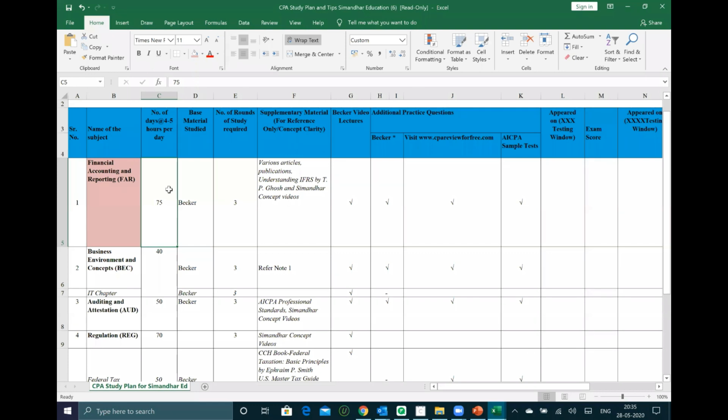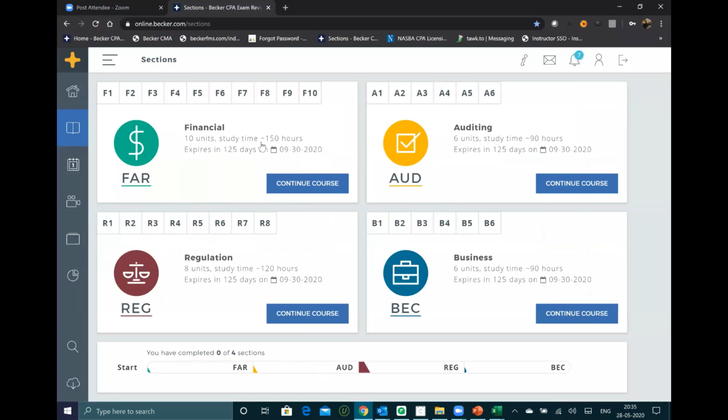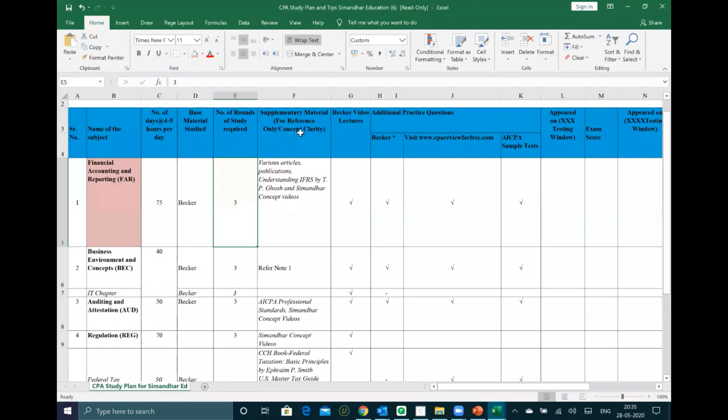Okay, so I am taking the financial section at 75 into 5, almost 370 to 380 hours, which I am dedicating to financial accounting and reporting. Now, the number of rounds of study required is three times; you will be revising FAR in that time. In Becker, FAR has been allocated 150 hours, whereas I am saying we allocate 370 hours for FAR. That means I'm assuming that you will study financial accounting and reporting 3 times.